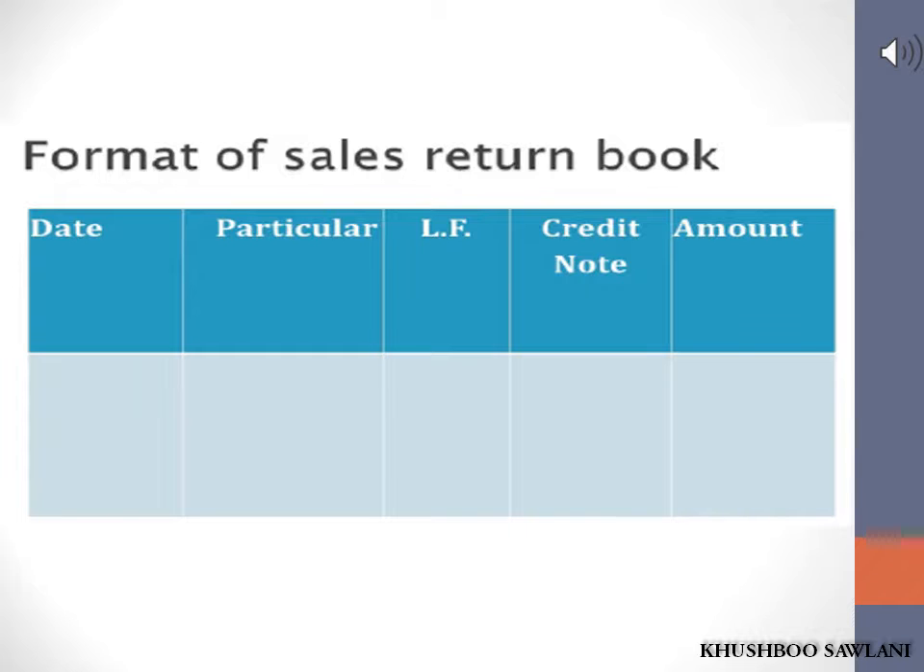Third, credit note number. The number of credit notes sent for return of goods is recorded in this column. Fourth, ledger folio number. The page number of the ledger on which the amount is credited in the account of concerned customer is recorded in this column. Lastly, amount. Amount of net sales is recorded in this column.